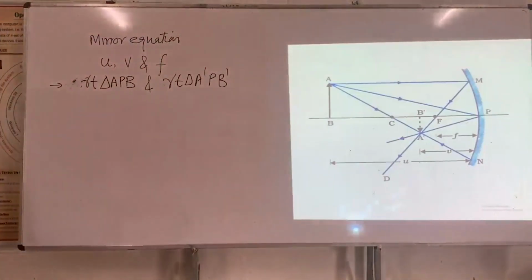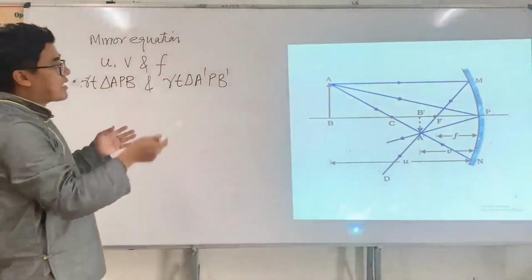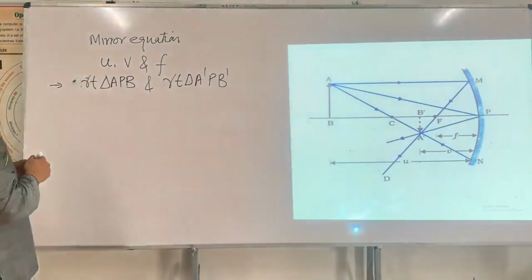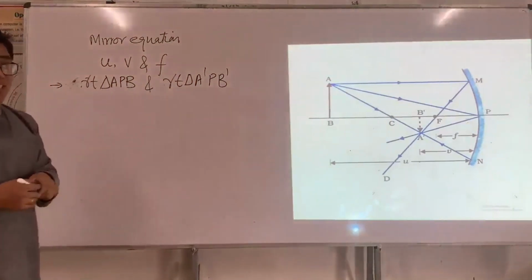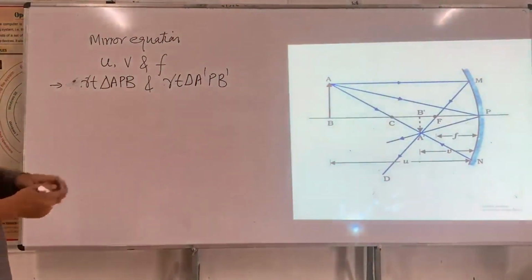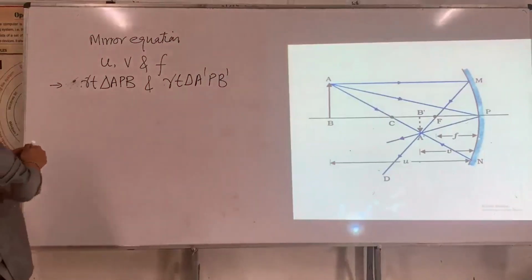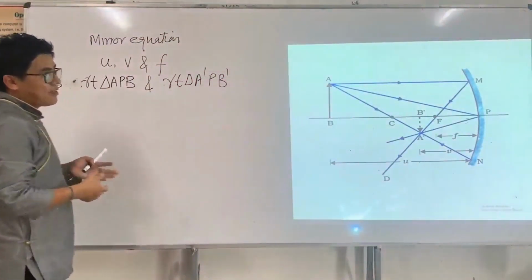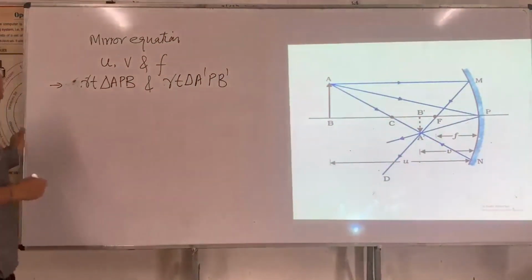These two right triangles are similar, which follows from the angle property. And if these two right triangles are similar, then using the basic proportionality theorem from class 10, the ratios of the corresponding sides are equal. So I say, since these two right triangles are similar,